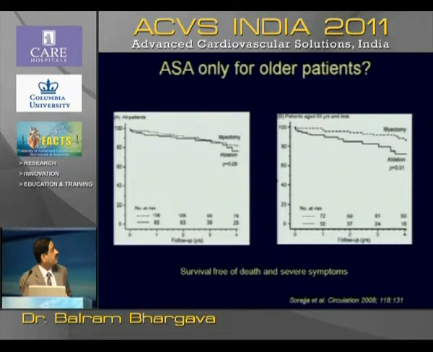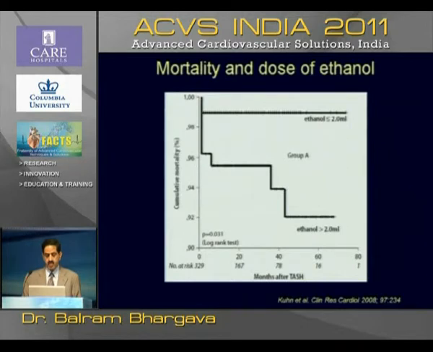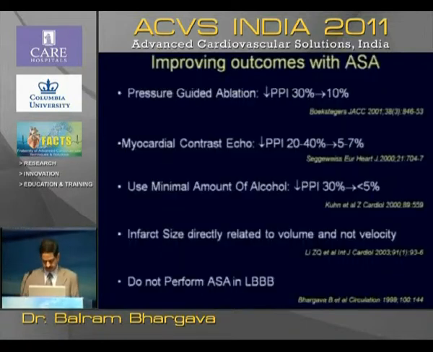When there are younger patients, the benefit is not that much. As I mentioned, the amount of alcohol has reduced over the years, and we have demonstrated clearly that reducing the amount of alcohol really reduces the number of complications, and mortality is directly related to the dose of ethanol. Therefore, 2 ml is the range where we would really like to stop, 2 to 2.5 ml if the septum is up to 2.5 mm in size.